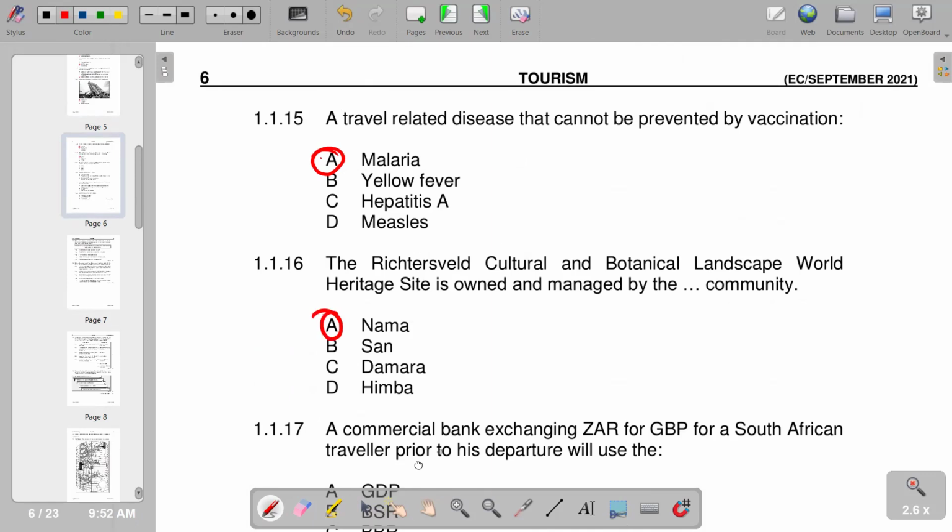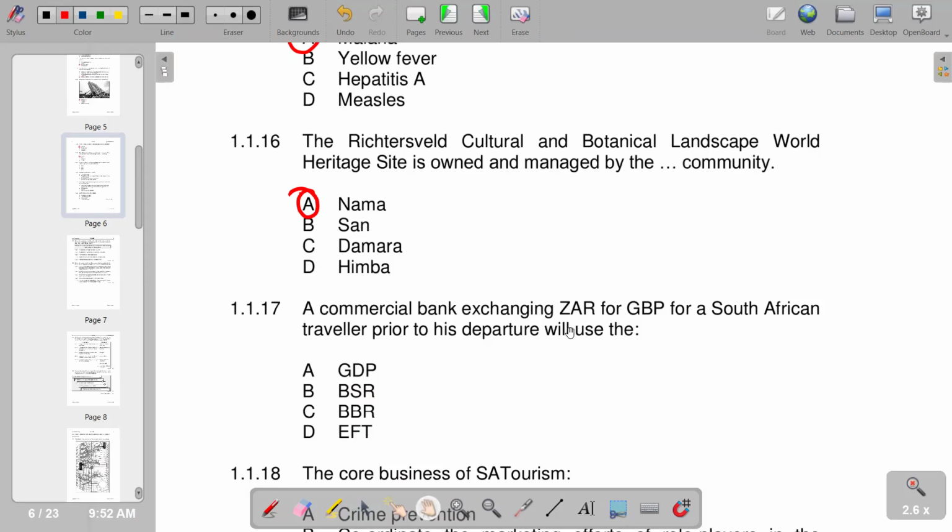Number 17, the commercial bank exchanging the ZAR for GBP for a South African traveler prior to his departure. Of course, the commercial bank will be selling and the South African traveler will be buying. So we take it from the point of view of the commercial bank, which is selling. So we're going to use the selling rate according to our responses. So we can check which can be the most appropriate. The correct response that we have is B, the BSR. So we have B.